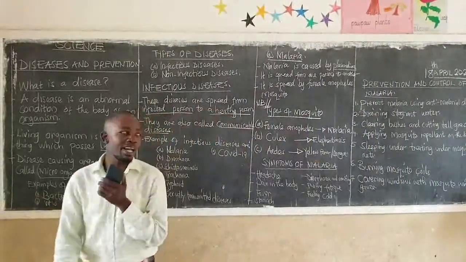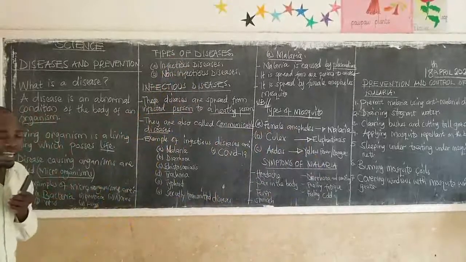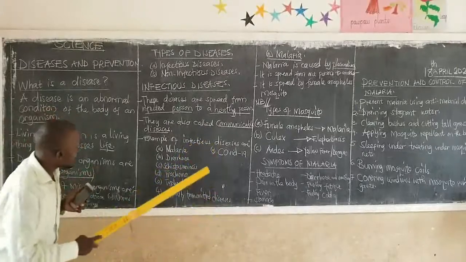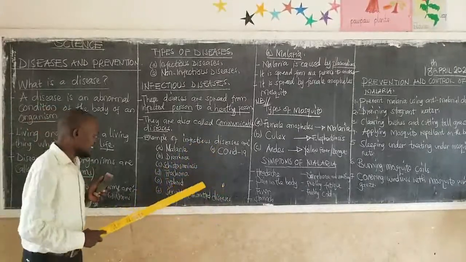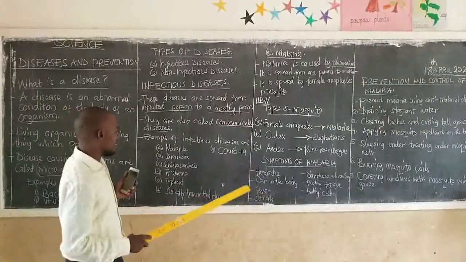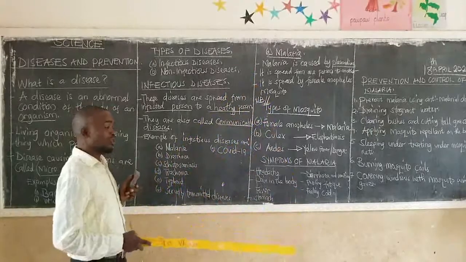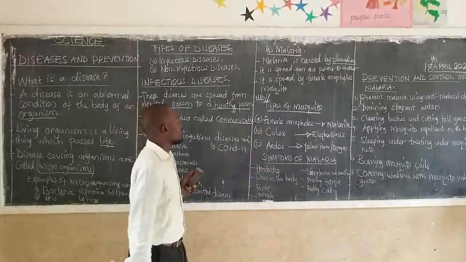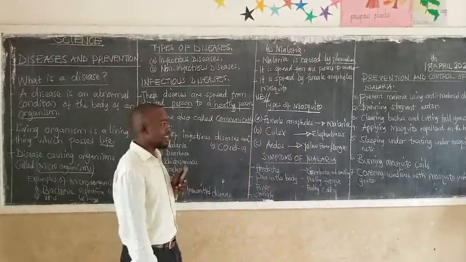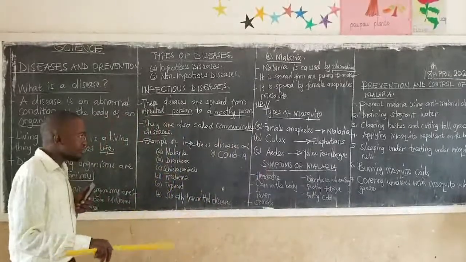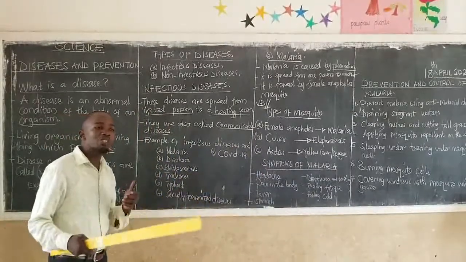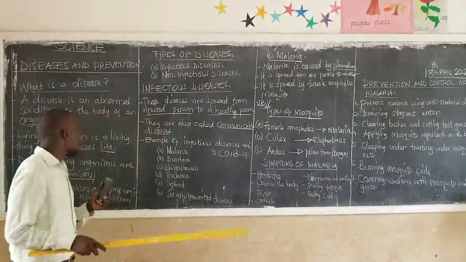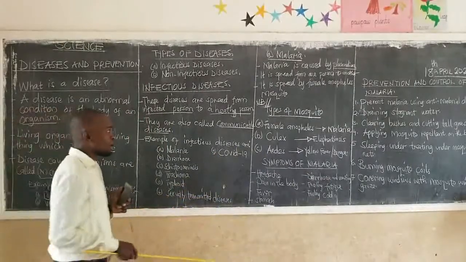Examples of these diseases: malaria, diarrhea, schistosomiasis, trachoma, typhoid, sexually transmitted diseases, and COVID-19 or coronavirus disease, and many, many others. We've looked at malaria as one of the infectious diseases. And we've learned that malaria is caused by Plasmodium. Plasmodium is a group of protozoa, one of the 5 main groups of microorganisms or pathogens.